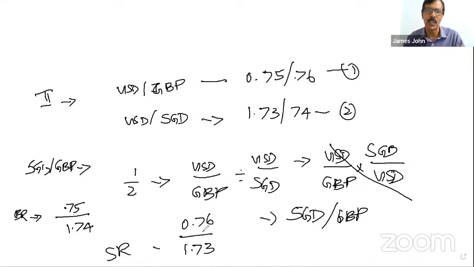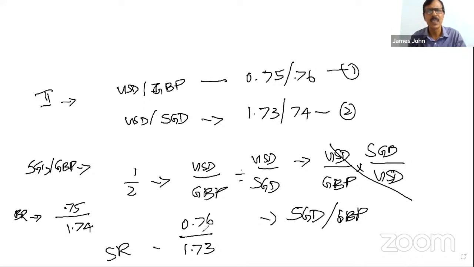Then what we wanted? Suppose we wanted SGD GBP. That means in the numerator should be SGD. So numerator SGD means the second you have to reverse, isn't it? But the problem will be there if we are taking the buying rate and doing USD SGD as equation 1. It will not change.